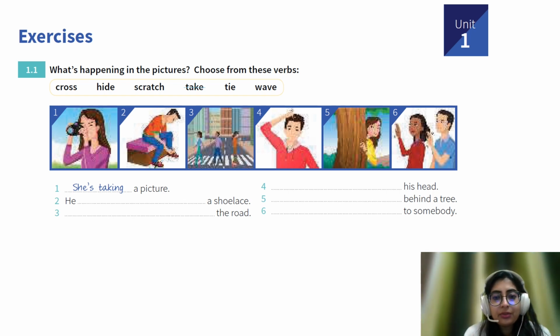Here are a few exercises, because no learning is complete without a bit of practicing and exercising. You also have some pictorial representations to help you frame the sentences better. On the top you can see some verbs, and with the help of these verbs you have to frame these six sentences. You can pause the video and frame the sentences on your own, and the hints and answers are given on the last slide of this video. Before jumping onto that, give it a try and let's see how much you have learned.